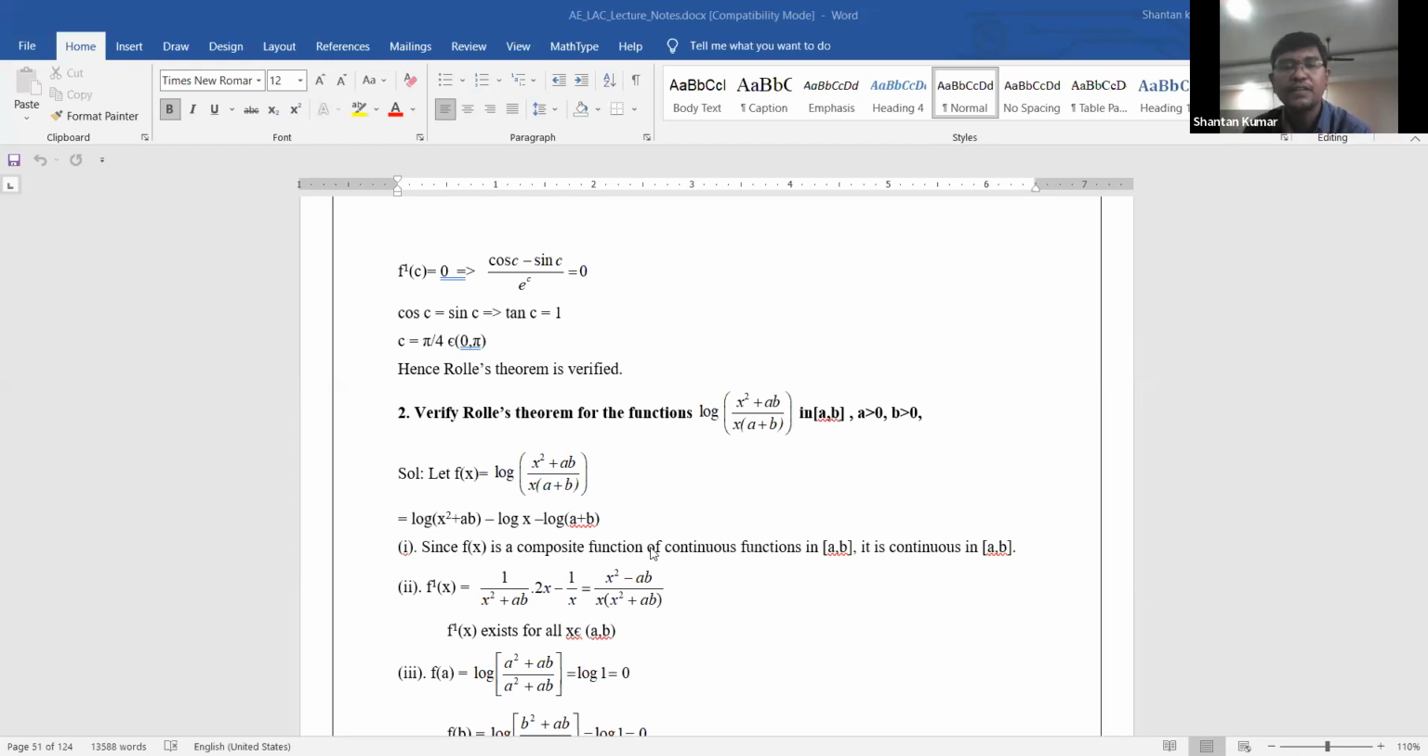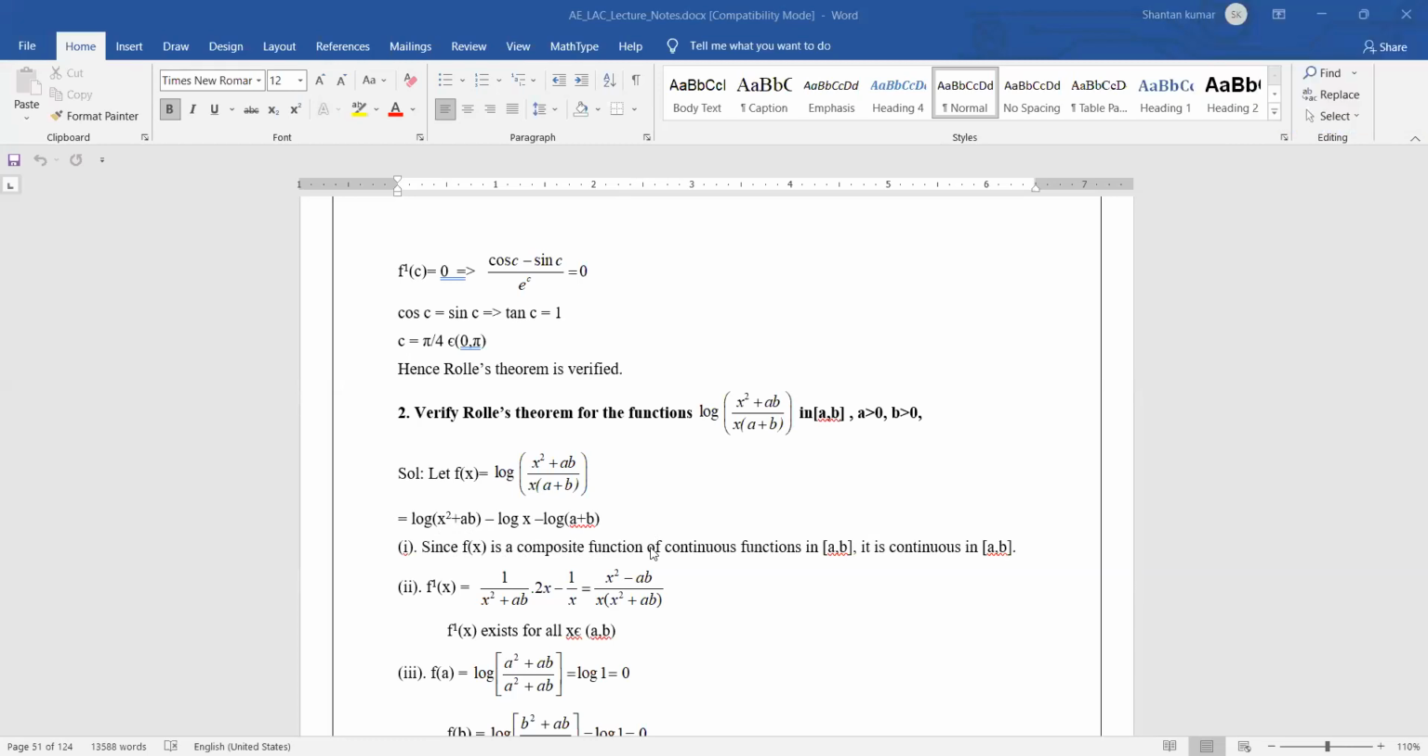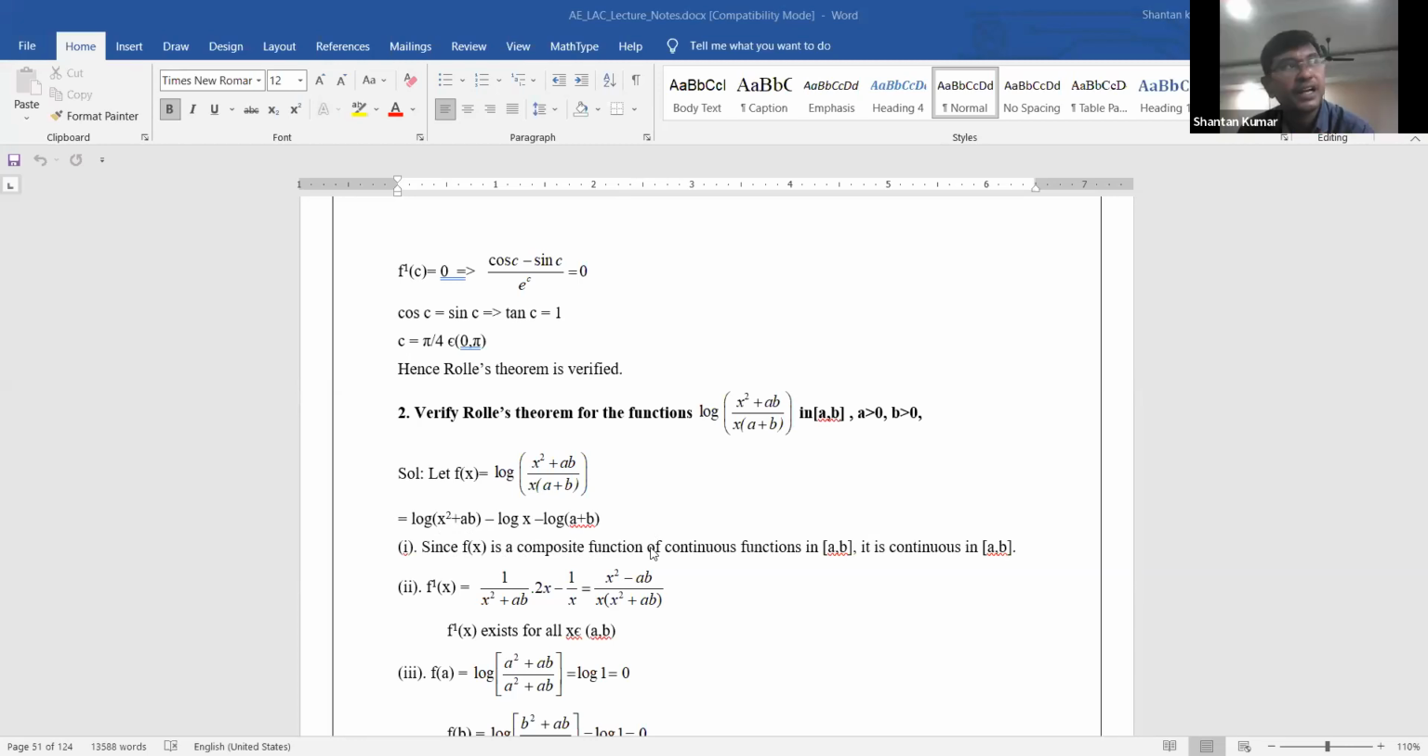Here the function is continuous, since f of x is a composite of continuous functions in a comma b, therefore it is automatically a continuous function in a comma b. Whatever value you take, the function is automatically a finite value only; there is no infinity value, so it is not a discontinuous function.